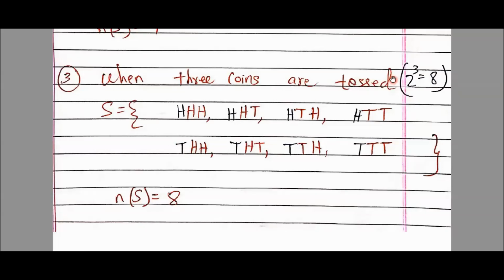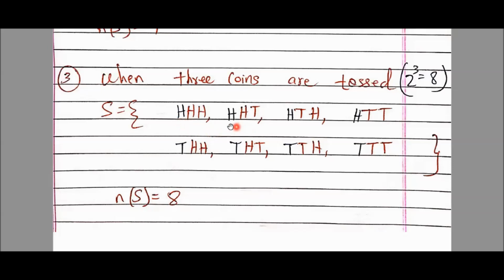Okay, when 3 coins are tossed, so 2 raised to 3, answer is 8. Here also, see, you consider what, that there are 3 students A, B, C. Okay, starting from right hand side, A, B, C. तो अगर 3 बच्चे 3 स्टूडेंट्स एक साथ में कॉइन को टॉस करते हैं, see my cursor, this is A, this is B, this is C.